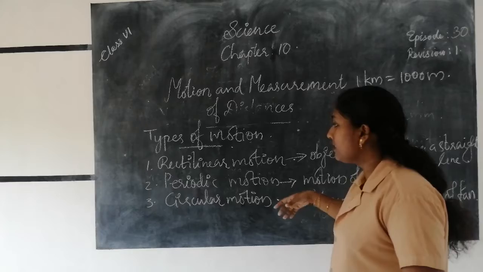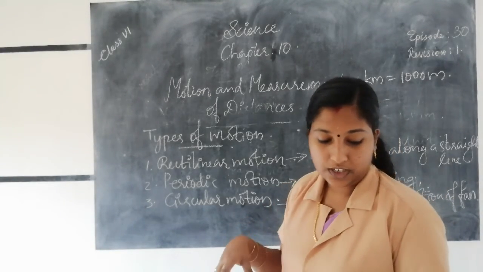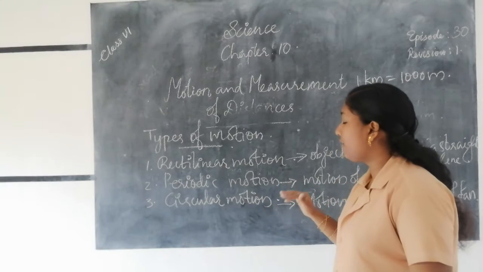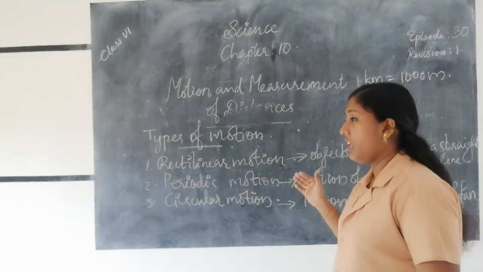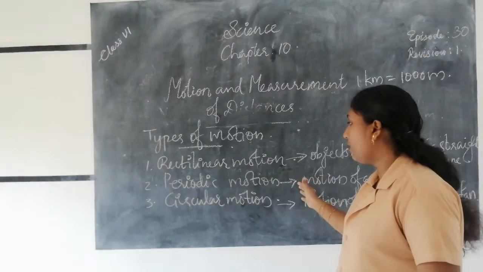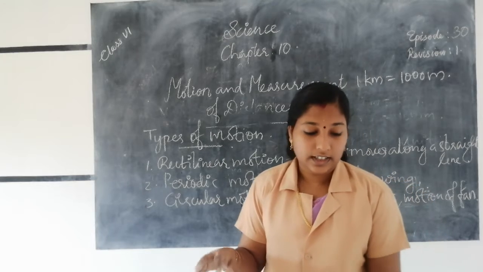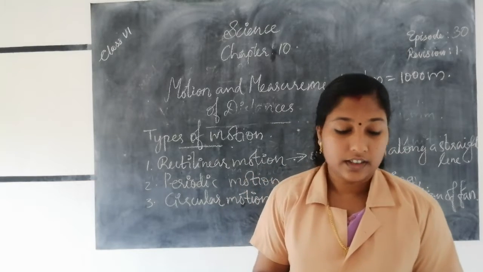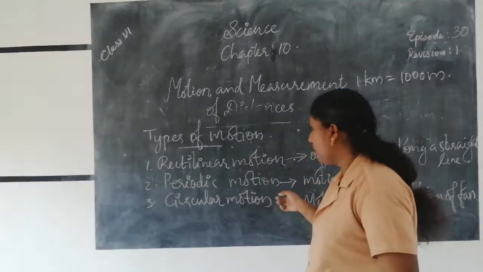Periodic motion means the object repeats its motion after equal intervals of time. That is called periodic motion. For example, the motion of a child on a swing, the strings of a guitar, the membrane of a drum, etc., are examples of periodic motion.